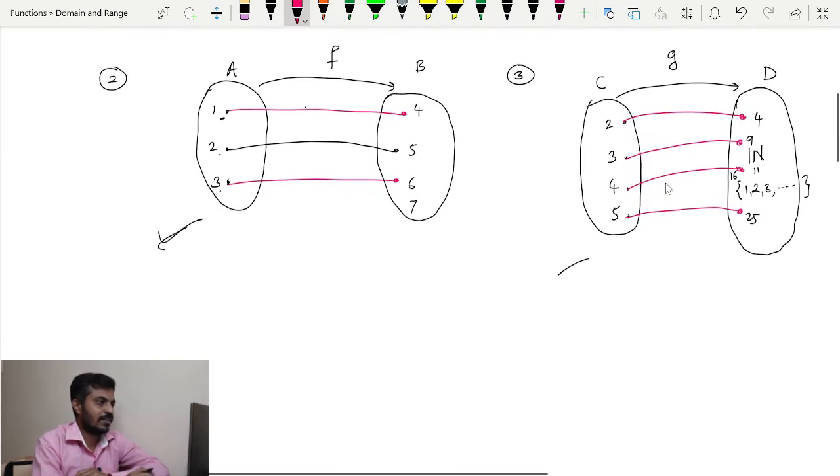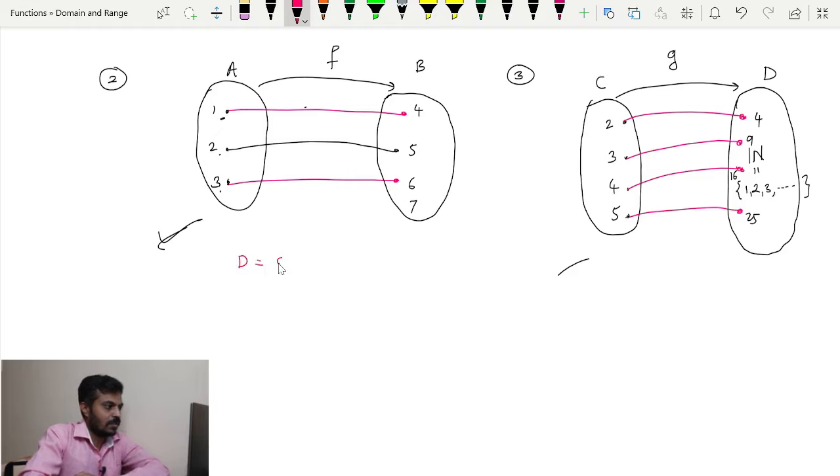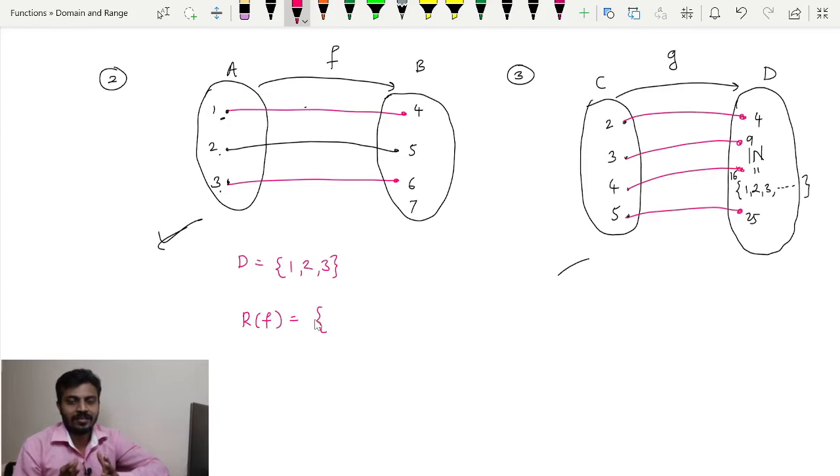Now moving towards the second example. Now it is very easy and straightforward. Our domain is nothing but the set 1, 2, 3 and our range is nothing but, now just see where the elements of the domain are mapped. So elements of domain are mapped to 4, 5 and 6. You can see that 7 does not have any pre-image. So 7 is not present in the range, or you can say image set of the function. Thus our range of f in this case is 4, 5, 6.